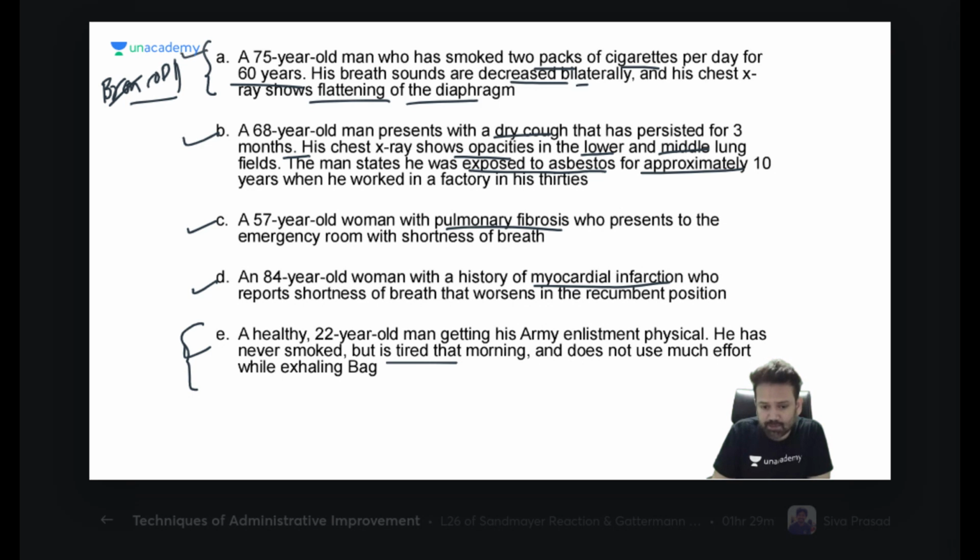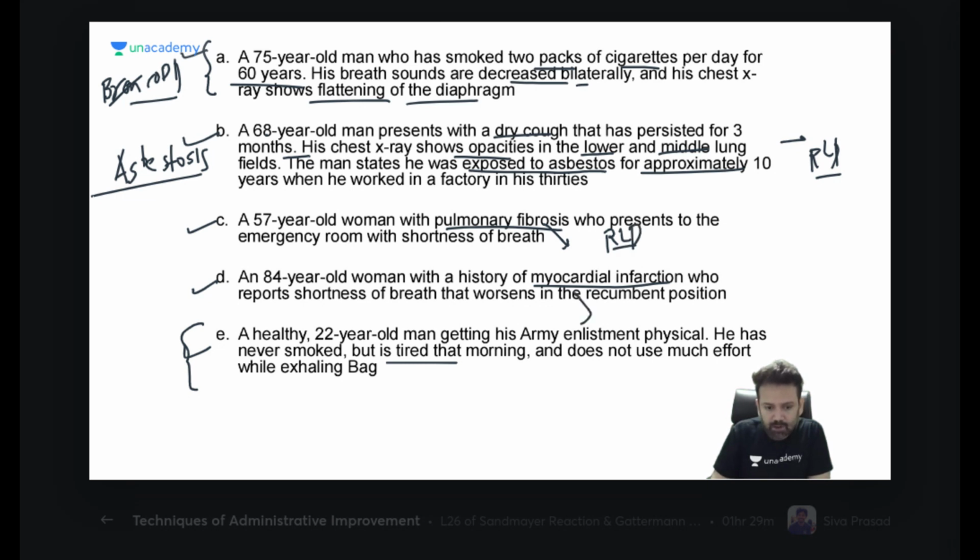COPD, 2 packets of cigarette per day for 60 years. Is it possible that patient can be normal? Okay, 68-year-old man with dry cough, persistent. No, he is having asbestosis. So which variety of lung disease is asbestosis? It is restrictive pattern, restrictive lung disease. Third is also pulmonary fibrosis. So I have discussed it. It is restrictive lung disease.